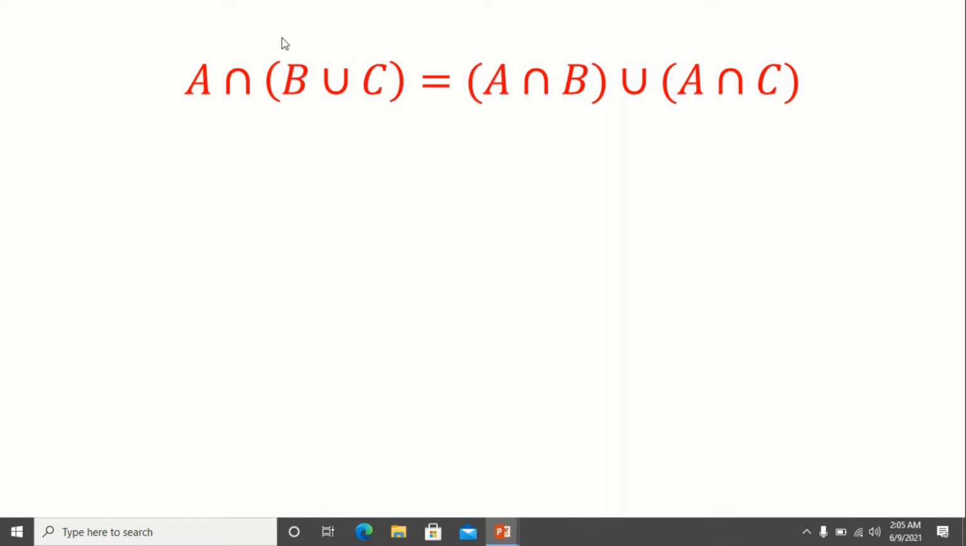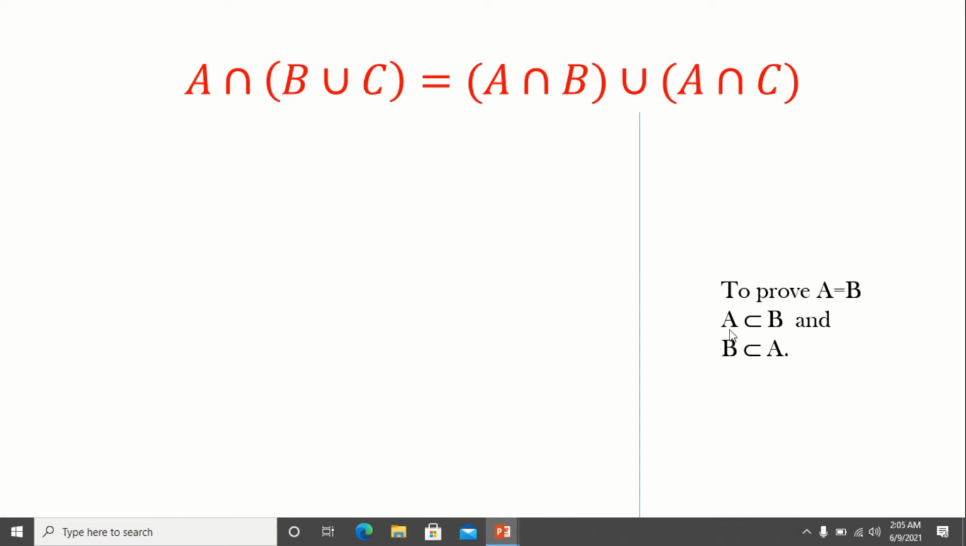See here, on the left hand side we have A intersection (B union C), which is one set, and on the right hand side we have (A intersection B) union (A intersection C), which is another set. To prove these two sets to be equal, we can use the same idea as before. To prove set A equal to set B, first we have to prove A is a subset of B and B is a subset of A. If both are true, then we can say A is equal to B.